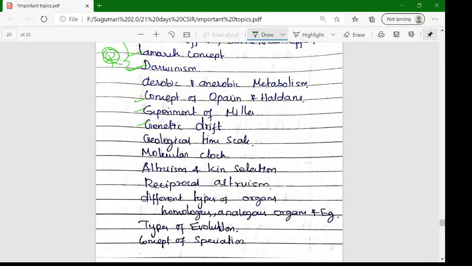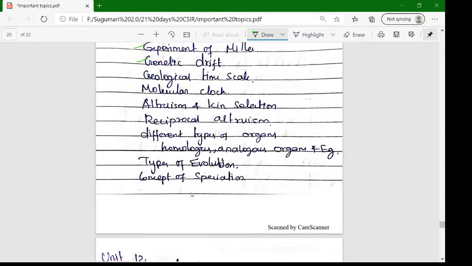And reciprocal alteration and different types of organs. Organs means homologous and analogous organs and their examples. Types of evolution and the concept of speciation are very important.